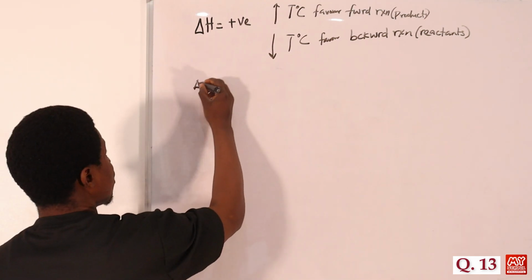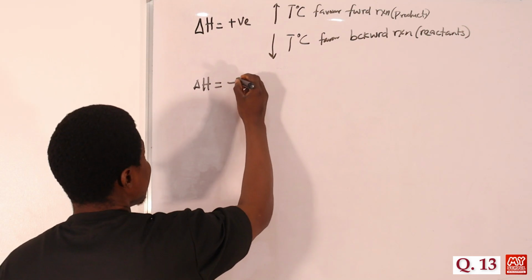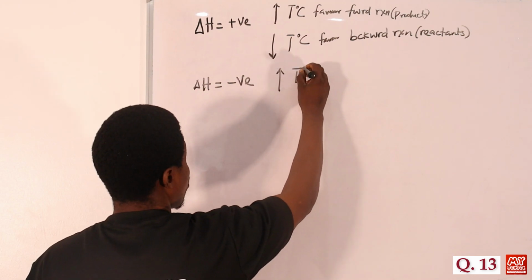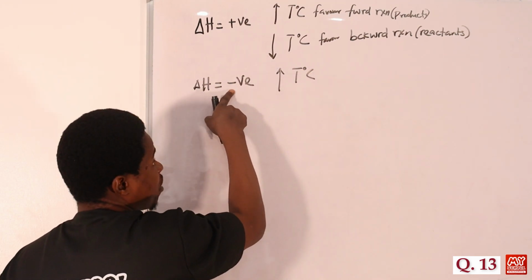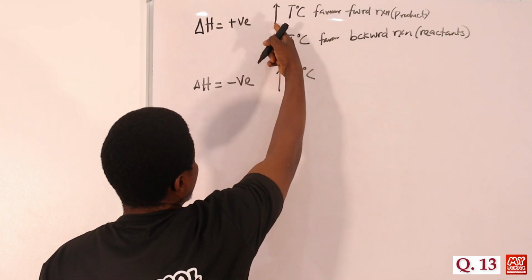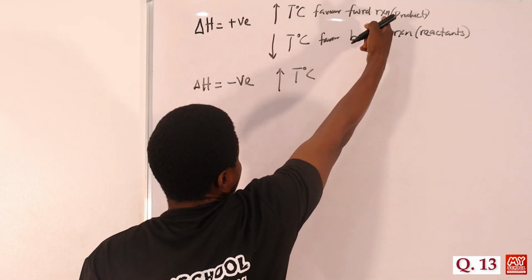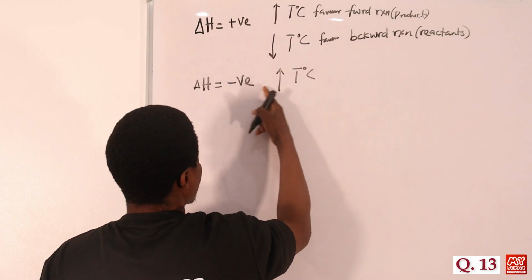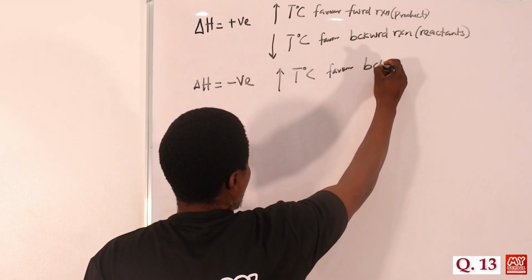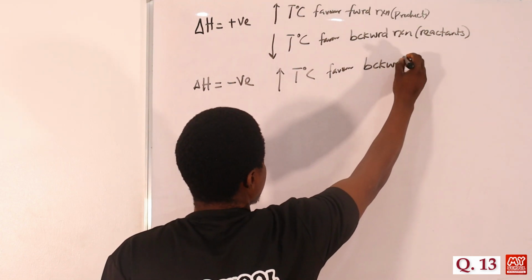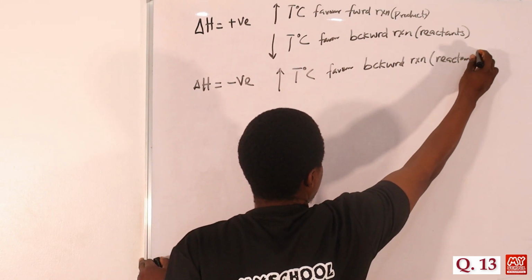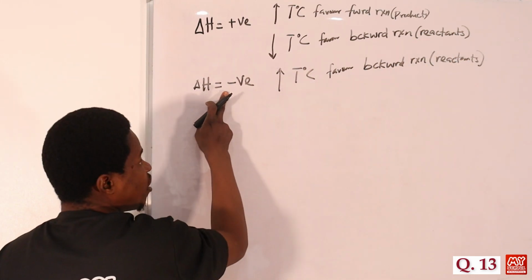Then if delta H, which is change in enthalpy, is negative, what happens? We have an increase in temperature for an exothermic delta H. An increase in temperature will be the opposite of what happens here. Don't forget, when the temperature was increased there, the forward reaction was favored. But for this, when the temperature is increased, it will favor the backward reaction. So it's just the opposite of what happened there. The backward reaction means more reactants will be formed if temperature is increased for an exothermic reaction.